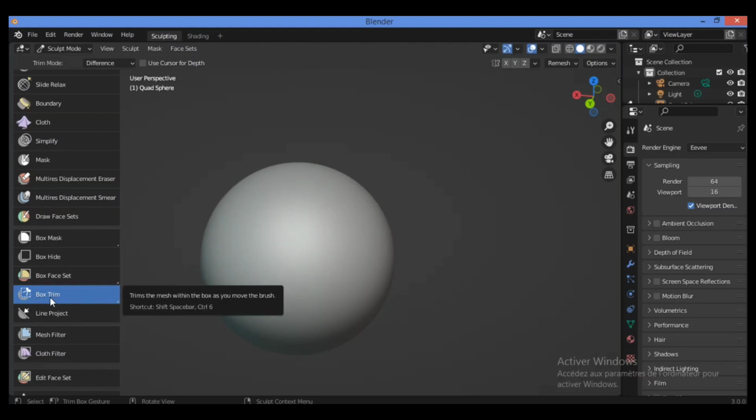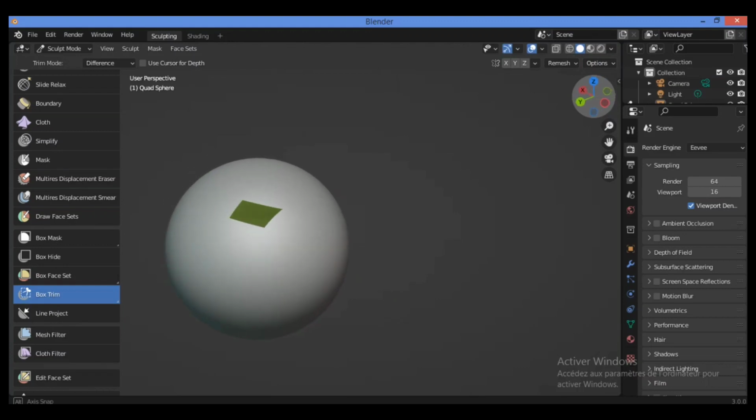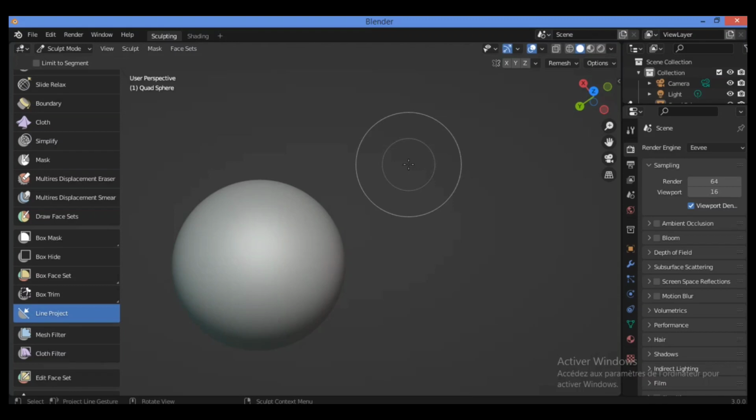For the box trim, this tool performs a boolean operation based on box select. For example, let's try it over here. Here is the effect of this tool, and you can see it clearly by cutting in this quad sphere.